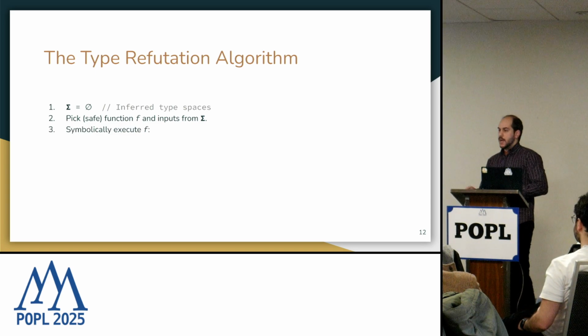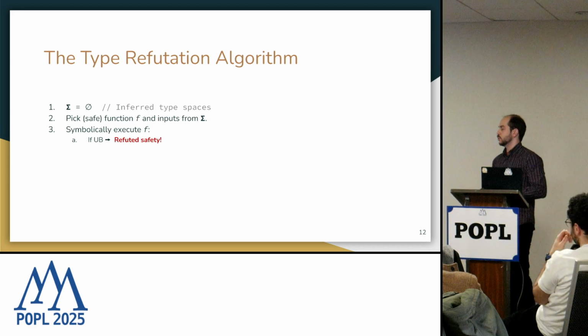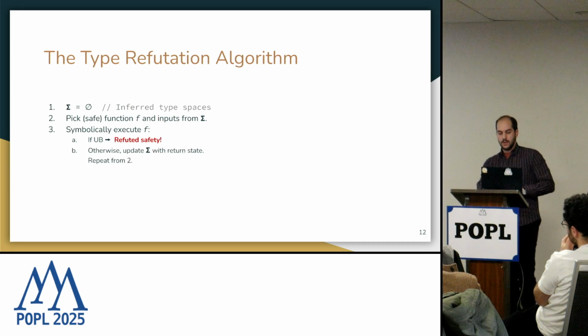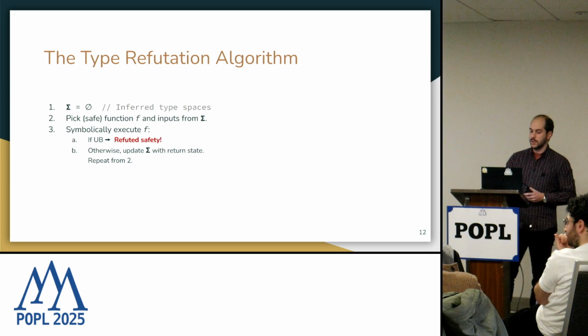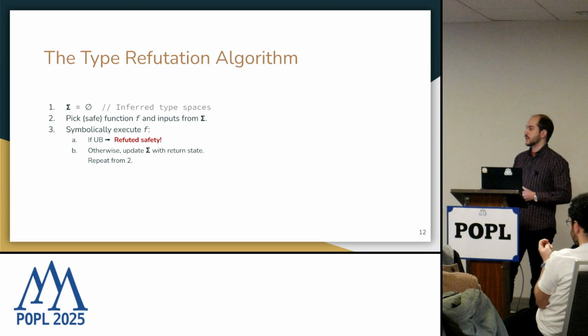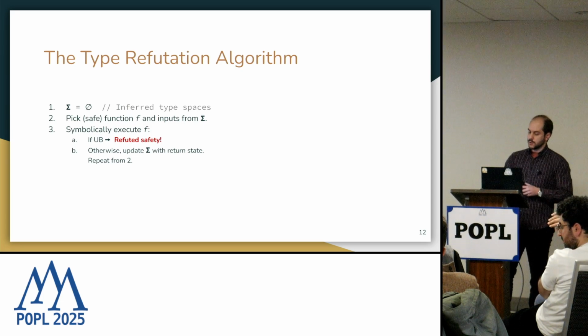We symbolically execute the function for those inputs, and if we get undefined behavior, then we manage to refute safety of the library. If we have no undefined behavior, then that means that we learned a new instance of the type, so we can update sigma accordingly. And we repeat to the second step to pick another function. The algorithm terminates either when we get undefined behavior or when a limit is exhausted.